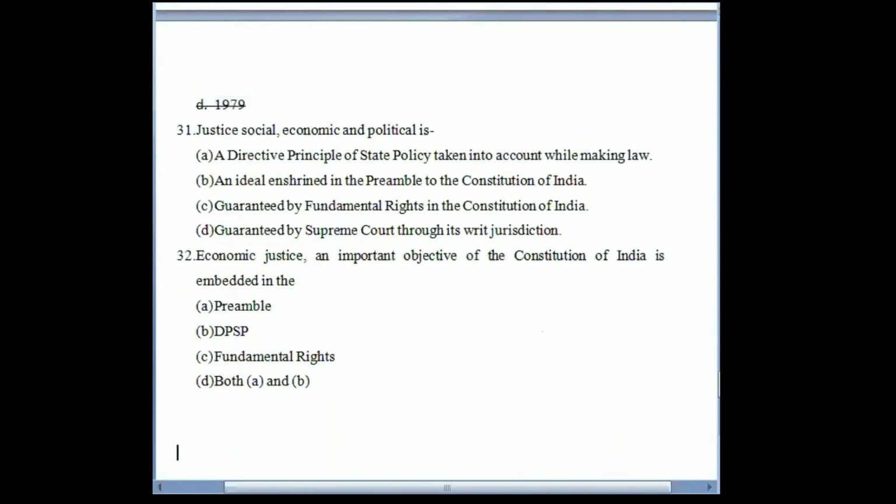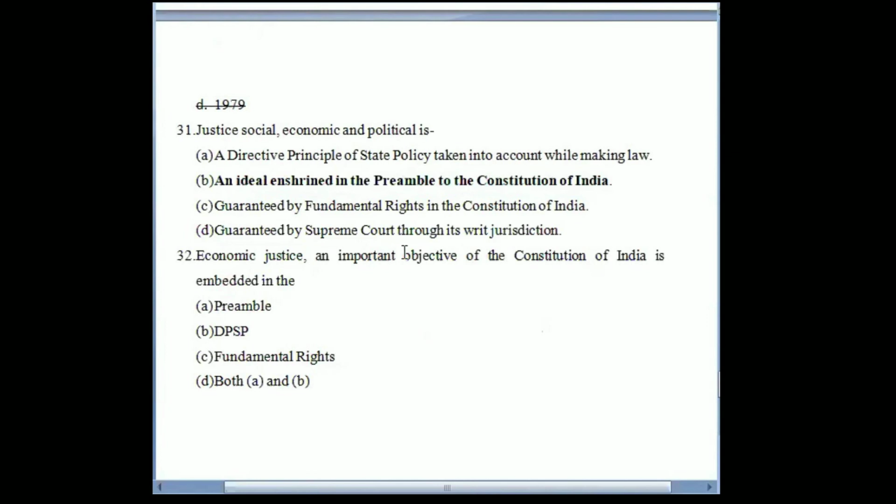The last two questions we will do now. Question number 31. Justice, social, economic, and political is what? We already discussed a similar question. It is an ideal enshrined in the preamble to the Constitution of India, and it is given power by various articles and various provisions of the DPSP.